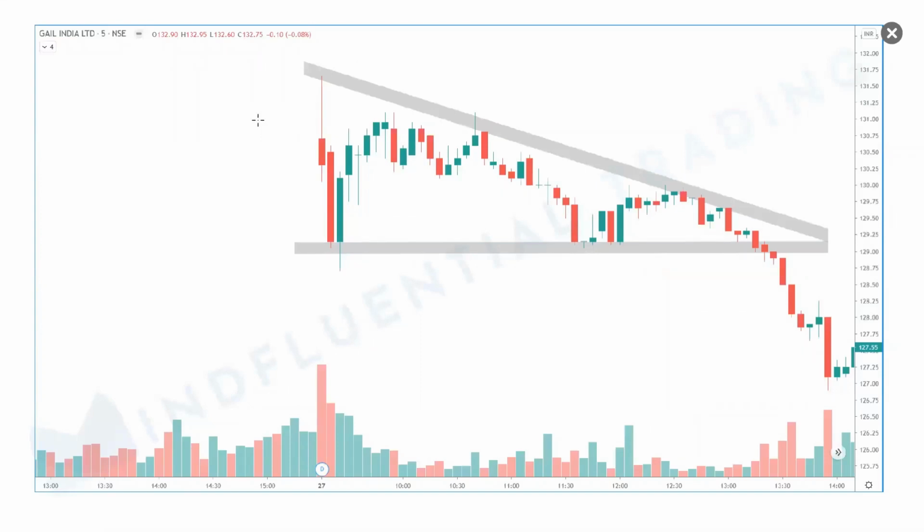Let's look at a Gail example. So Gail here is touching that particular support and then trend line, and then support, trend line, support. Finally, it is forming a descending triangle pattern, and then the breakout happened and the price went down again.